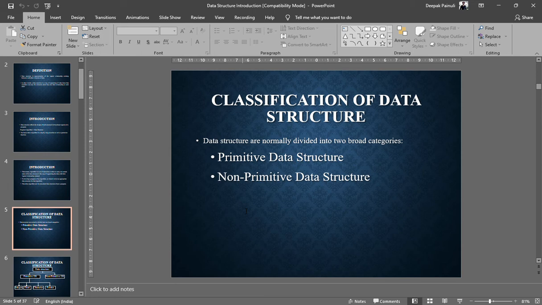So these all are non-primitive data structures. Initially they are not provided by your platform, but users developed those structures for their different use cases. Those come under non-primitive data structures.